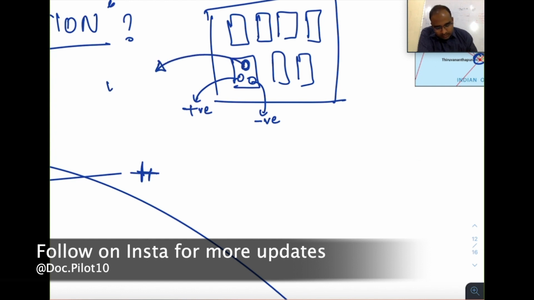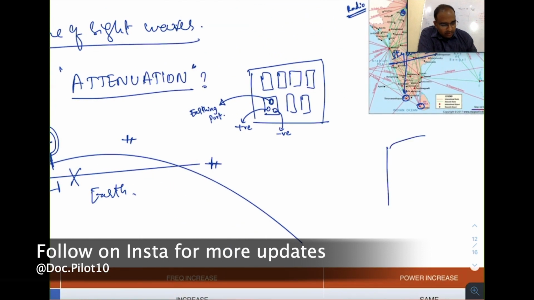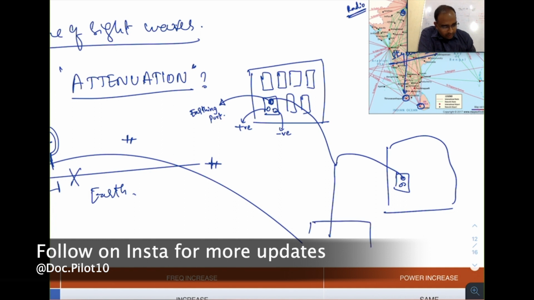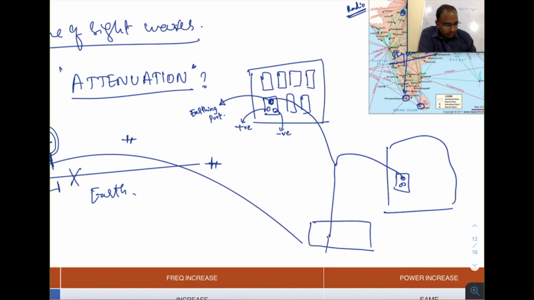This is called as earthing port. So this plug point is in this room, another plug point is in another room. All these earthing points are connected via a thick wire and is buried inside the earth. We do call this as earthing.